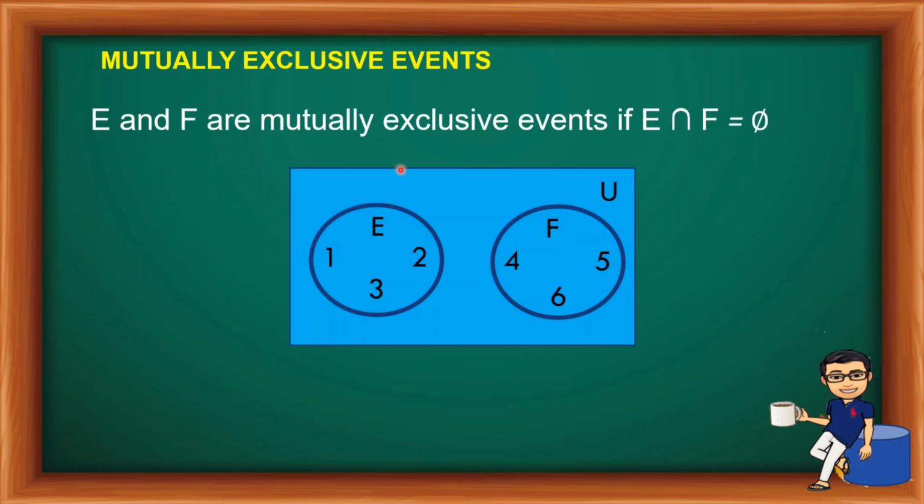In symbol, event E and event F are mutually exclusive events if E intersection F is null. So it means that there is no common outcome for the events E and F. At wala naman talagang common outcome ang E at ang F. So I hope you are guided already kung kailan mutually exclusive events.